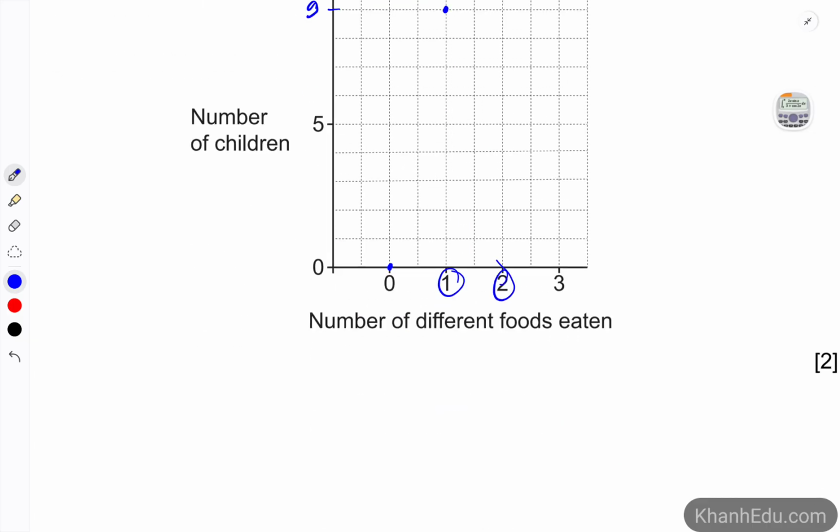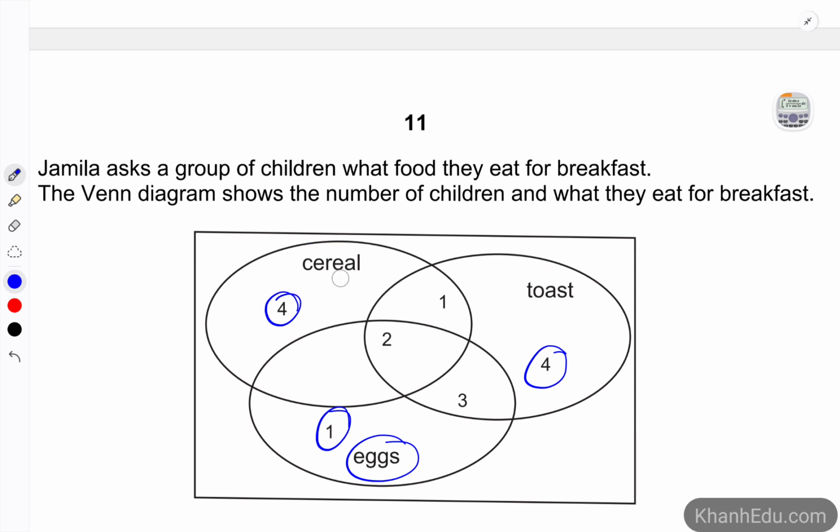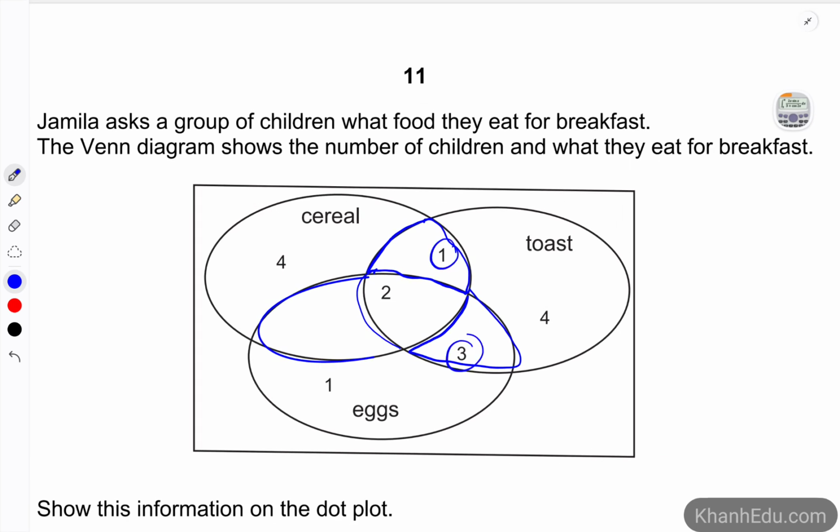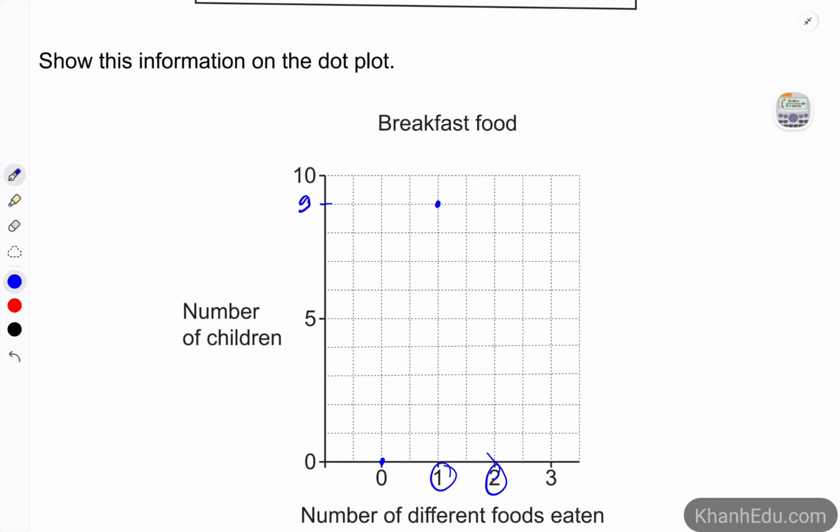For the number 2, that would include the number of students that they eat both cereal and toast, or toast and eggs, or eggs and cereal. So that one would be the one in this place. This one, or this one, or this one. And take the sum of them. 1 plus 3 is number 4. So 4 is here.